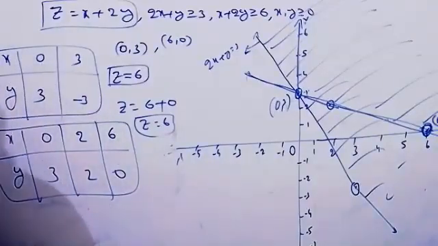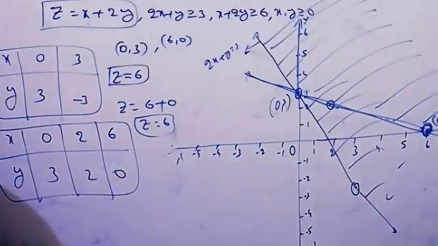Then what will we take here now? What they are asking in the problem is the minimum value we have to find. So what is the minimum value you can take here? 6 it is. The value of z is minimum at every point on the line.